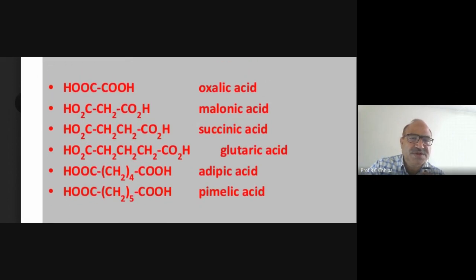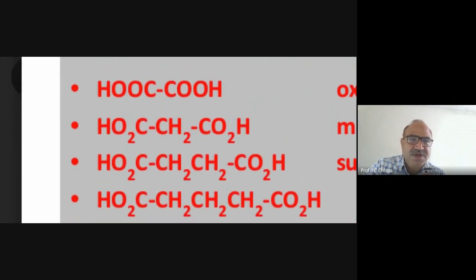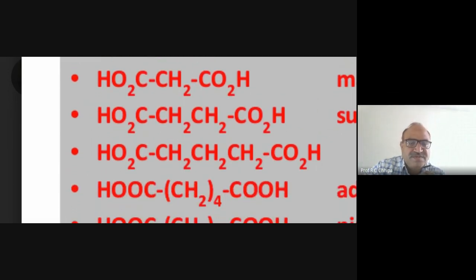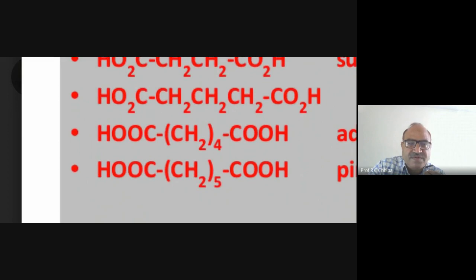These are examples of dicarboxylic acids: simple oxalic acid, then malonic acid, succinic acid, glutaric acid, and finally adipic acid and pimelic acid.